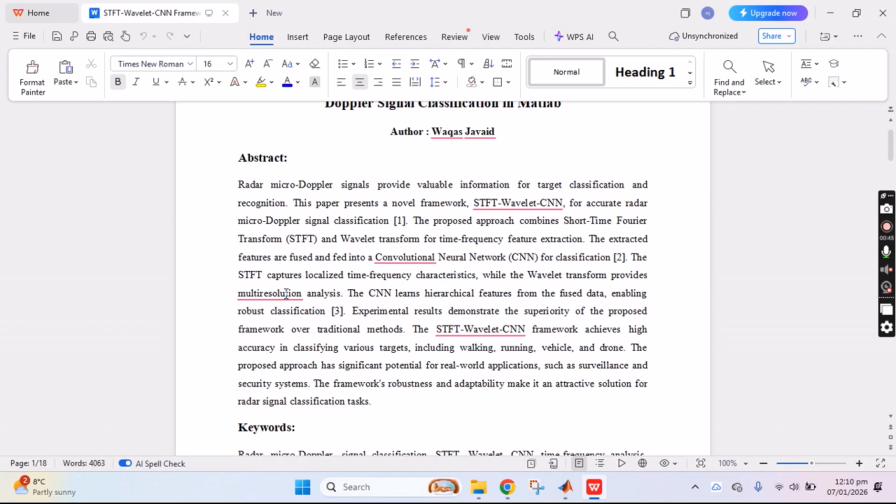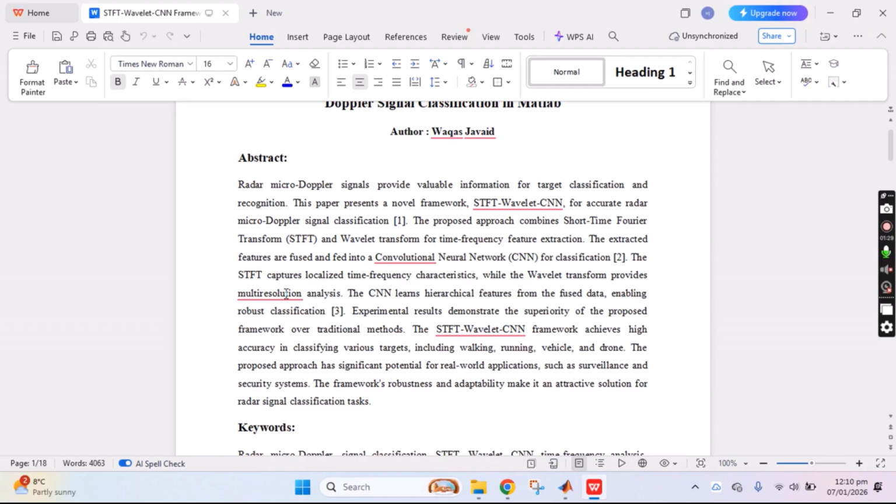The STFT captures the localized time frequency characteristics, while the wavelet transform provides a multi-resolution analysis. The convolutional neural network learns hierarchical features from the fused data, enabling robust classification. The experimental results in this article demonstrate the superiority of the proposed framework over the traditional methods. The STFT wavelet convolution neural network framework achieves a high accuracy in classifying the various targets, including walking, running, vehicle, and drone.